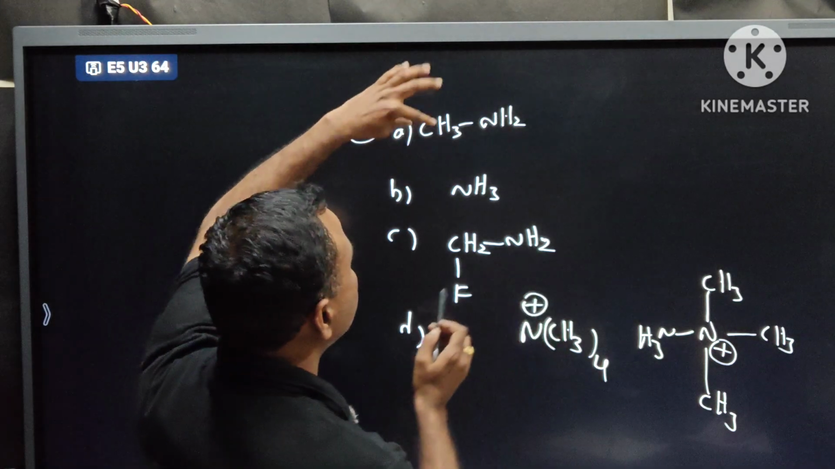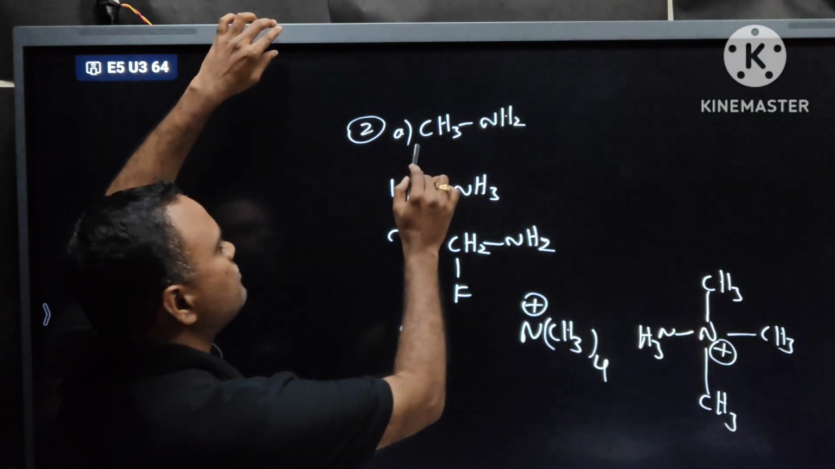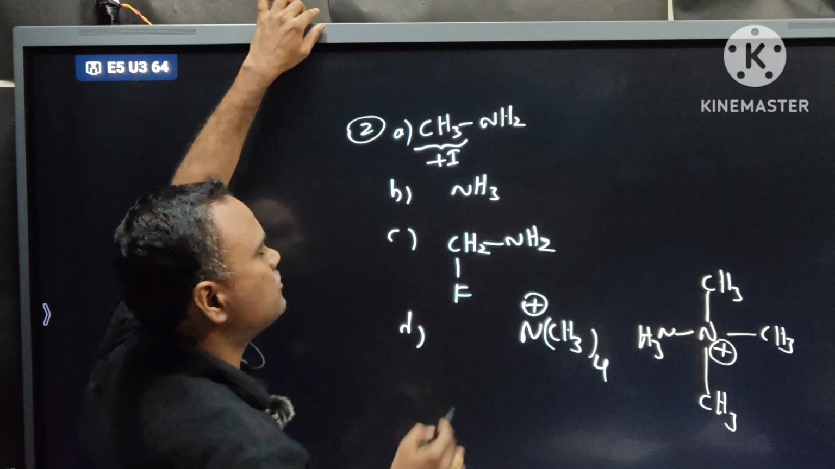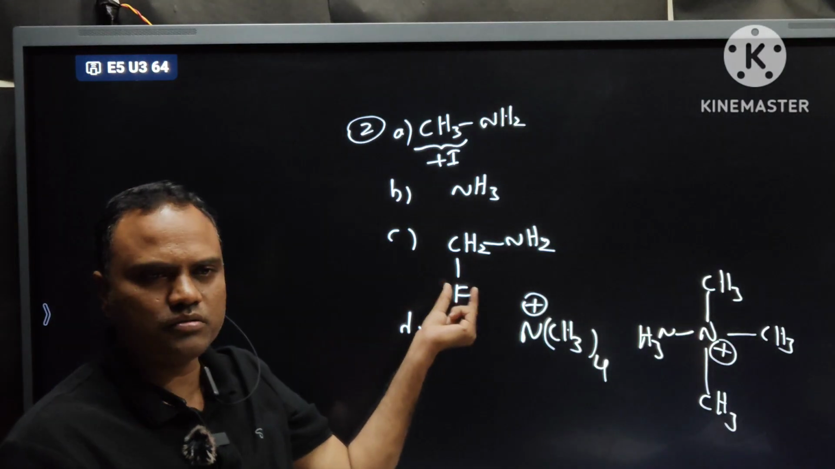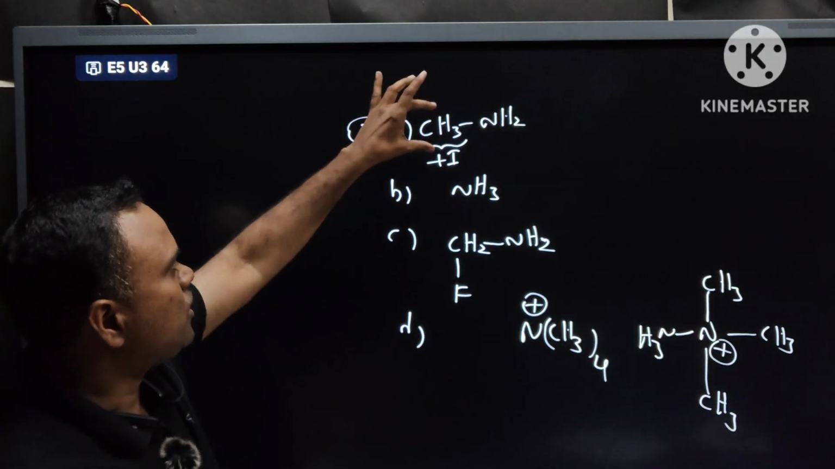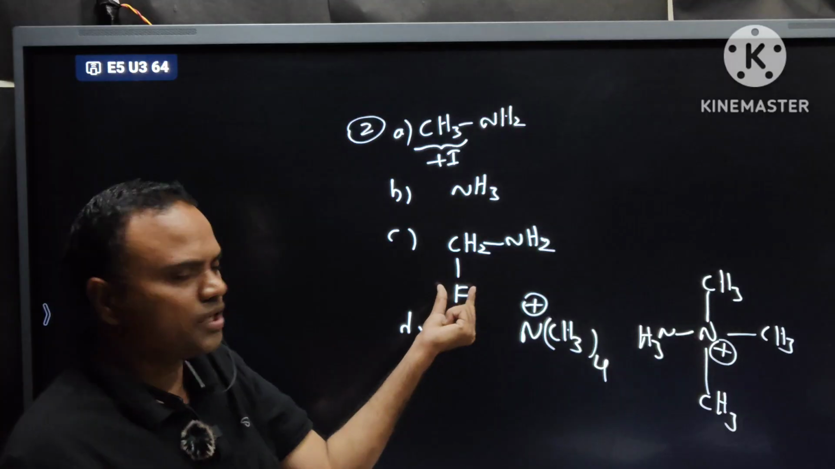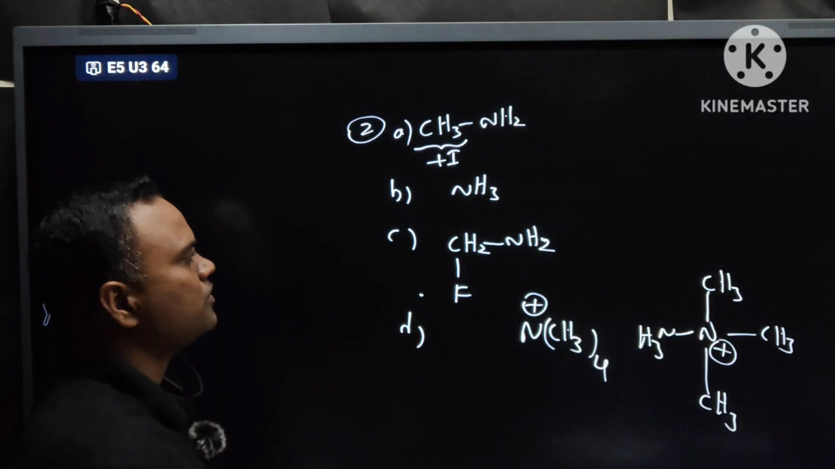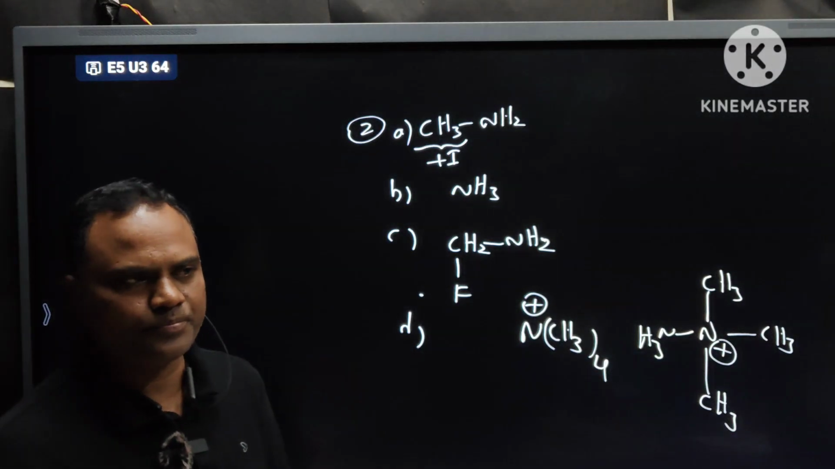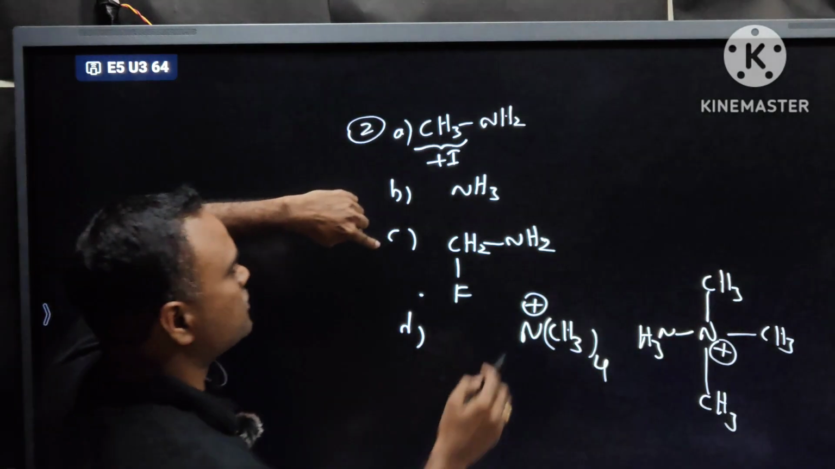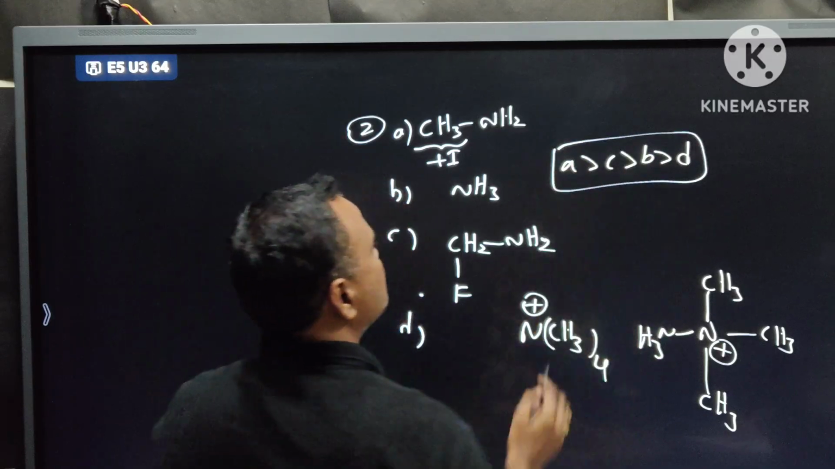And CH3NH2, it is a plus I group. See, this is also having plus I, but one minus I is attached, so after that this will come. Some plus I part as well as some minus I part is also there. That's why the next basic nature will be C and next D. So first A, then C, B, D. Last one is D.